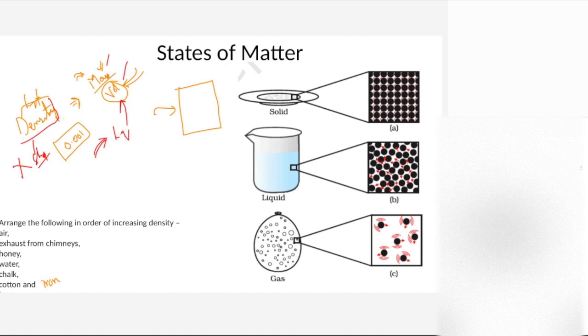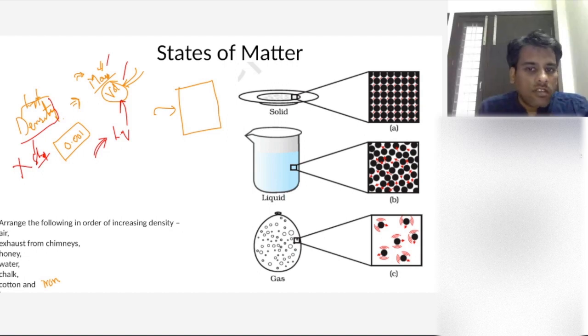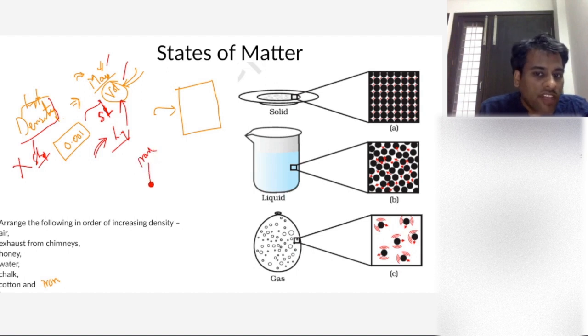Yes, it will be fixed, right? And that is why we say density of water is around 1, right? Density of mercury is different. Different liquid will have different density, but density will be fixed. Now, ये हम समझ गए कि volume is fixed for solid and liquid. Now, if I ask you for the same type of matter, let's say we are talking about iron, ठीक है? Now tell me, will iron have more density in the liquid state or in the solid state?